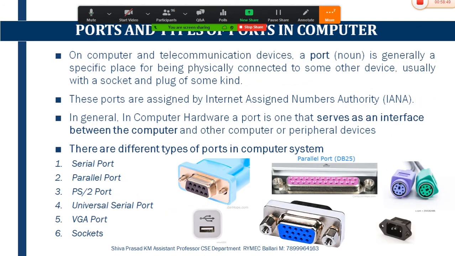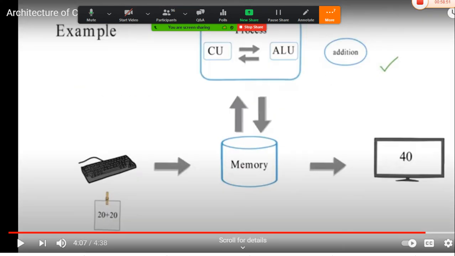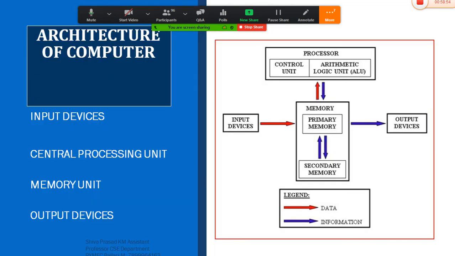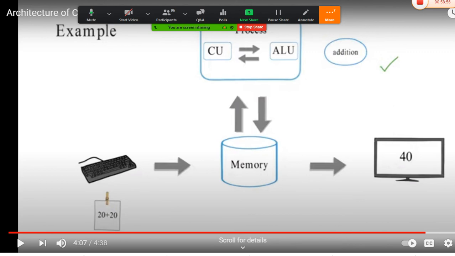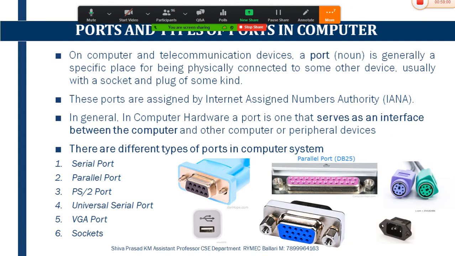So in today's class, we have discussed what actually the architecture of computer system is. Second, we have discussed an example of architecture of computer system. Similarly, we have come across ports and types of ports. There are 16 different types of ports, out of which I have taken only 6 examples for explaining to you.